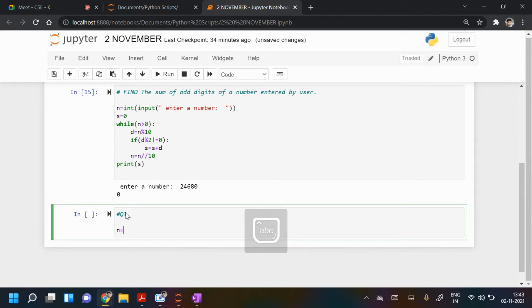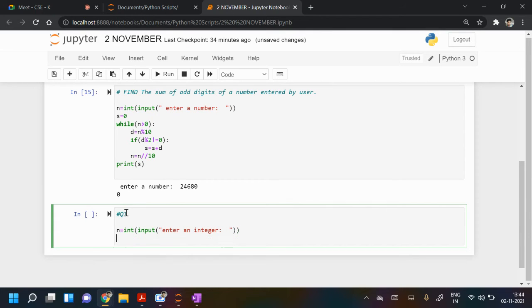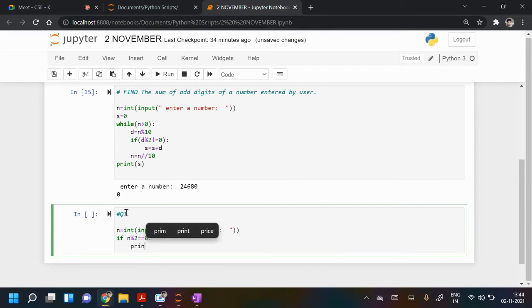You take input from the user. Then you just have to check: if n divided by two leaves remainder zero, in that case you print n is an even integer.